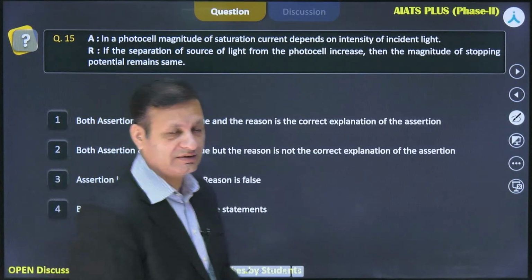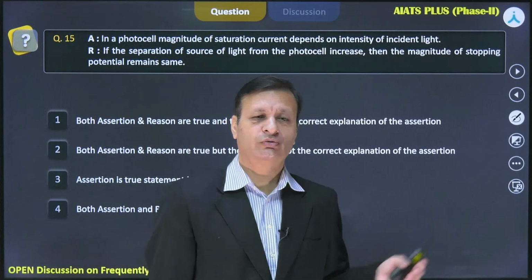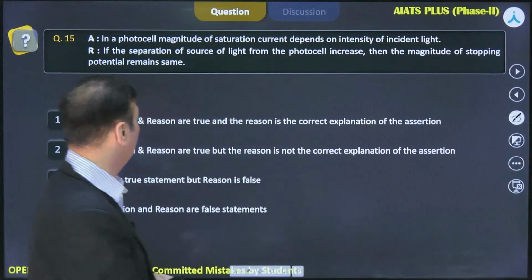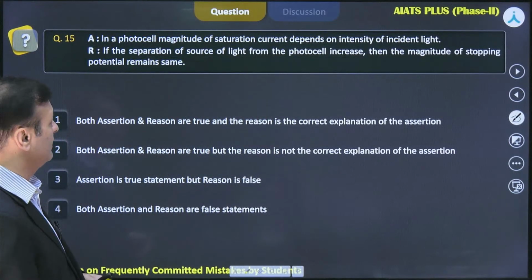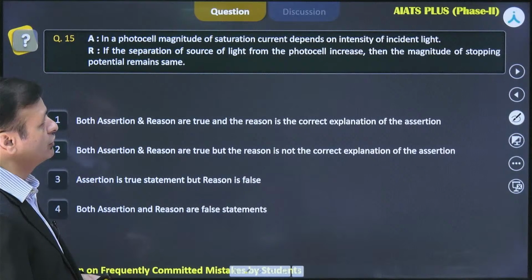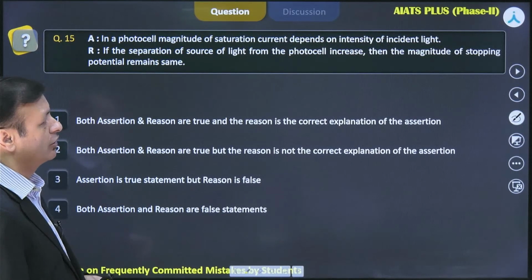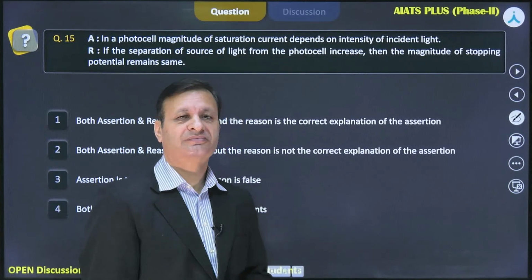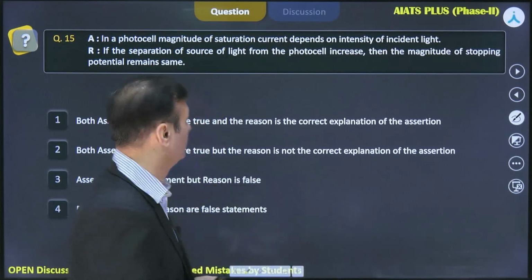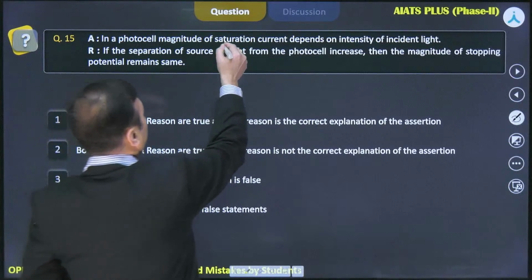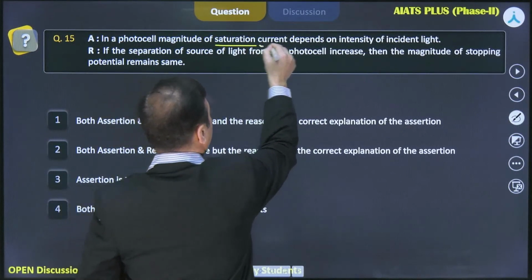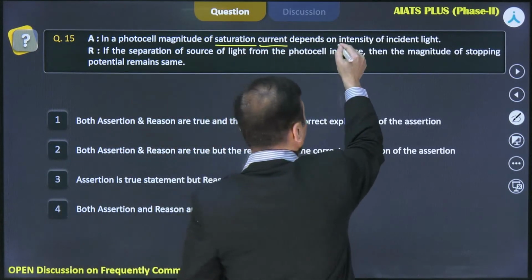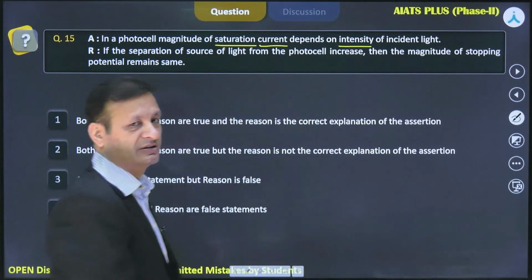Yes, this is again related to the same topic of photoelectric emission. In a photocell, magnitude of saturation current depends on intensity of incident light. Now there are key keywords, saturation current and intensity.